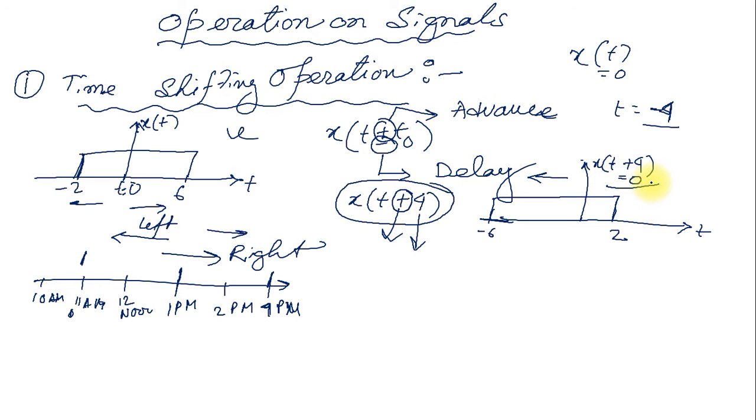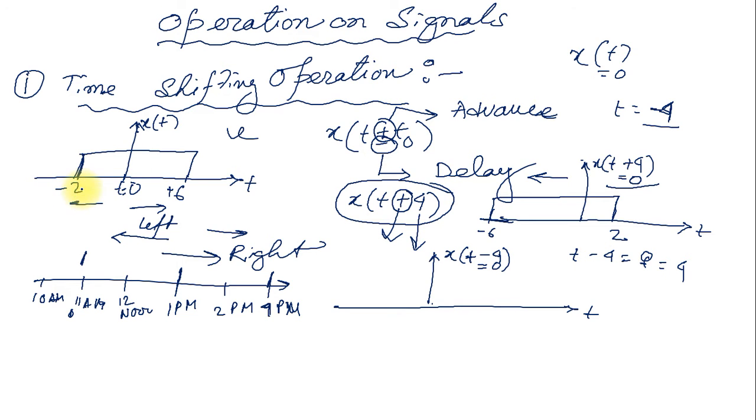This is the x of t plus 4. If I want to draw a signal that is x of t minus 4, now I have the signal starting from minus 2 and ending at 6. Now if I put t minus 4 equal to 0, that means t equals 4.